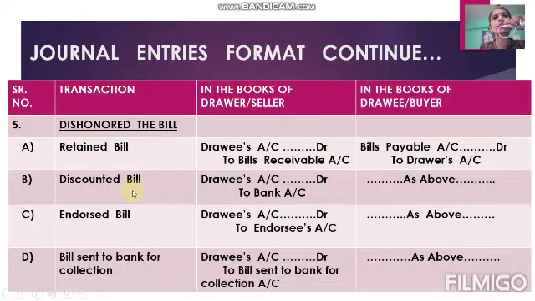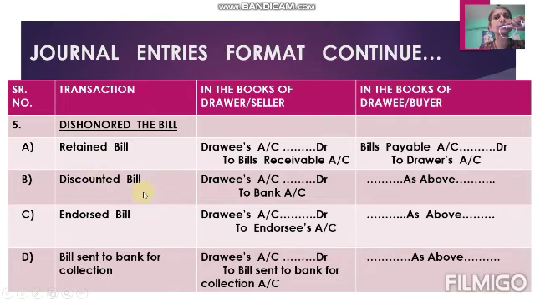I already told you about contingent liability. Discounting of a bill of exchange is one of the contingent liabilities for the drawer. If drawee makes the payment to the bank, then drawer will not come into the picture and is not required to pay the bank. But when drawee does not make payment to the bank, it is the duty of the drawer to make the payment of the bill to the bank.